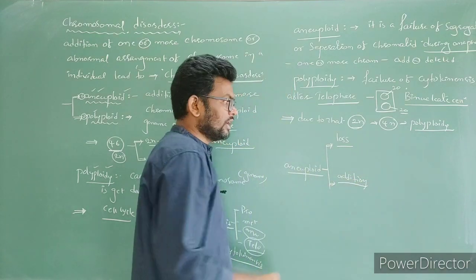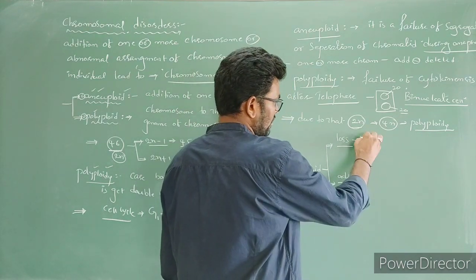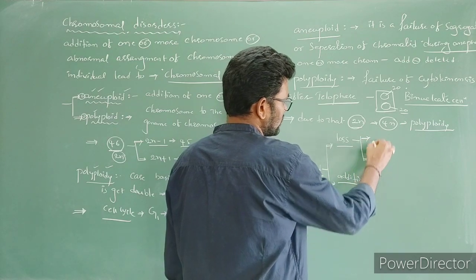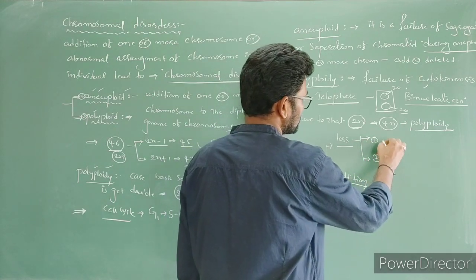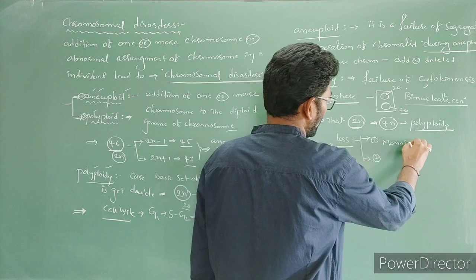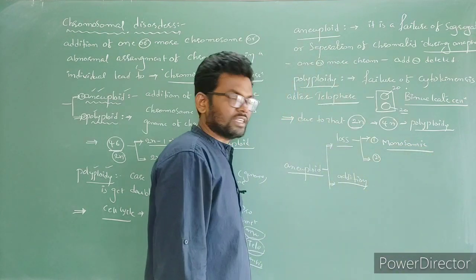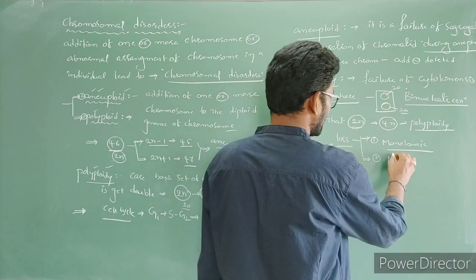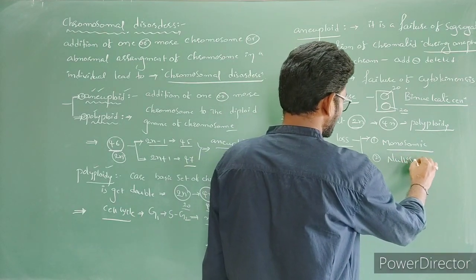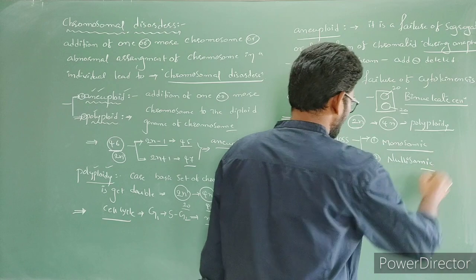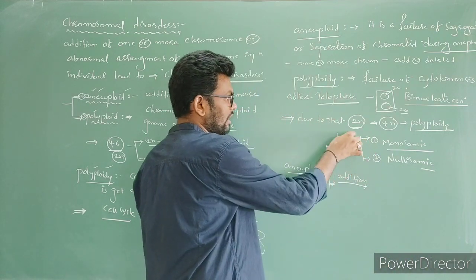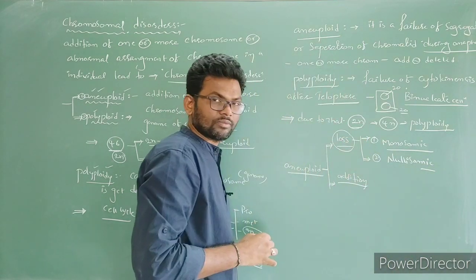Here, it is again divided into two types. One is the monosomic condition and the second one is nullisomic. So these two types come under loss of chromosomes.